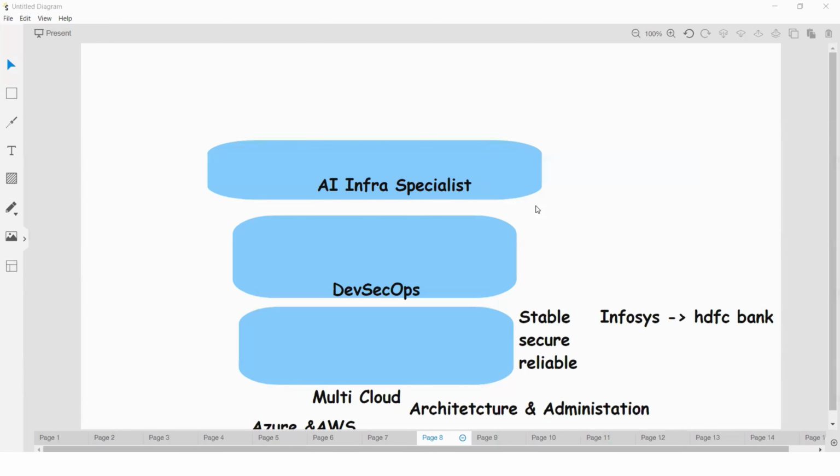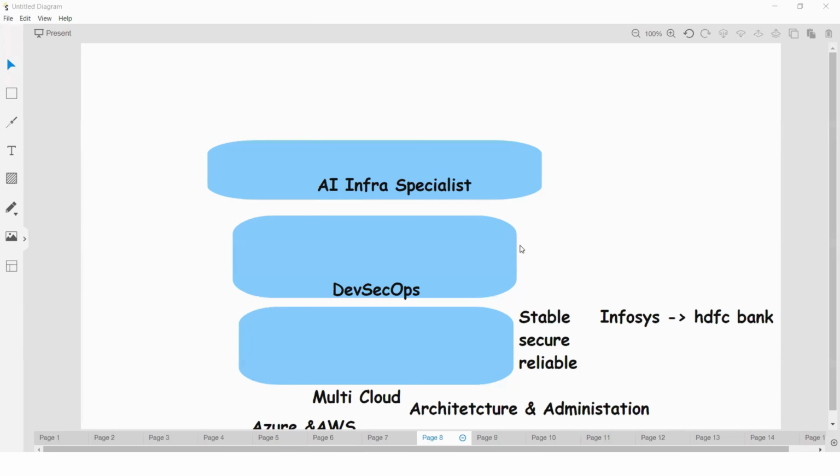Good morning all. Yesterday we started the overview, right? DevSecOps multi-cloud as well as AI Infra Specialist. So in the overview we're discussing, first let us try to recap yesterday's session. Then we'll continue today's topics.